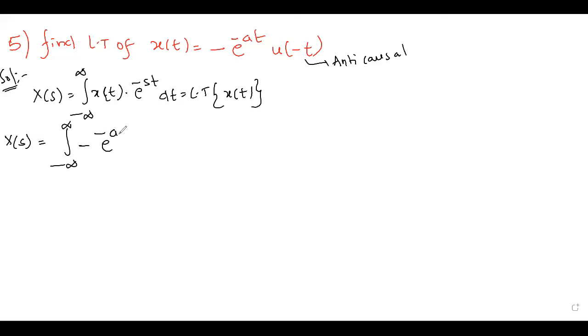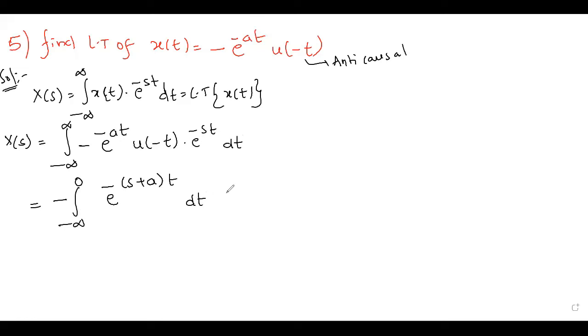Minus e power minus at u of minus t, e power minus st dt. Right? So u of minus t is there. So what are the limits I have to write? Minus infinity to 0, e power minus (s plus a)t dt I am writing.